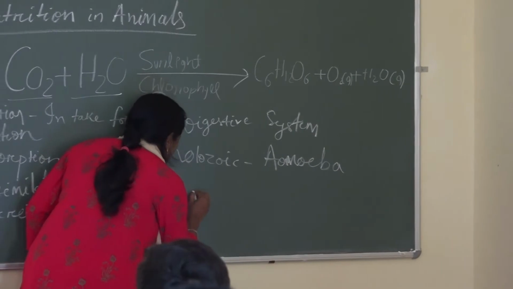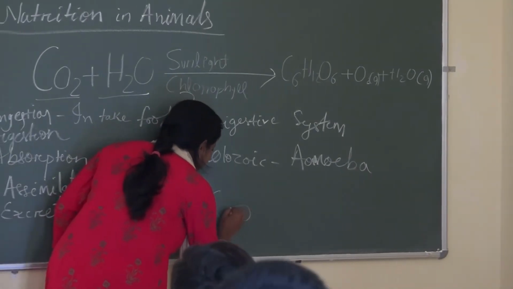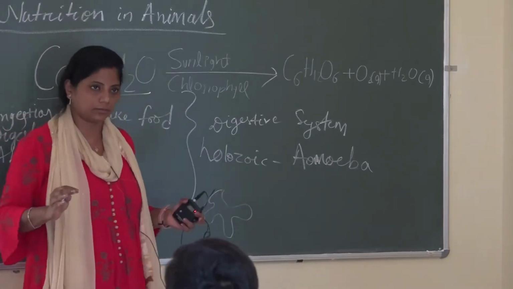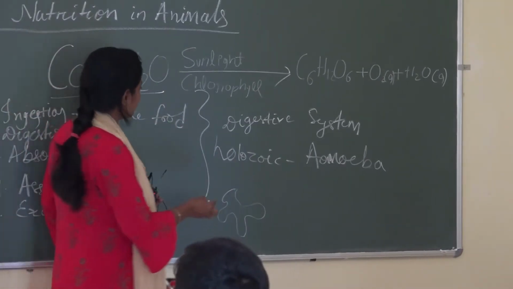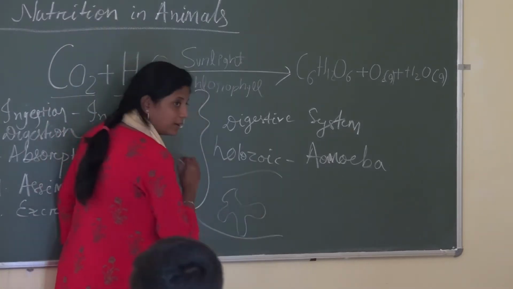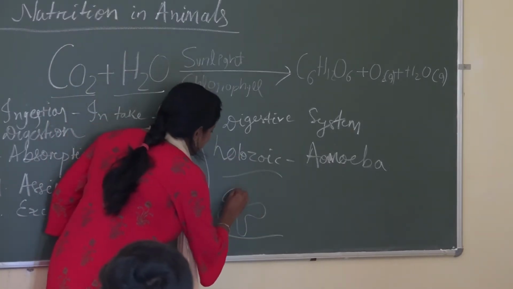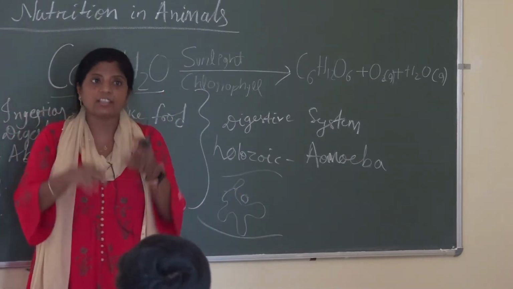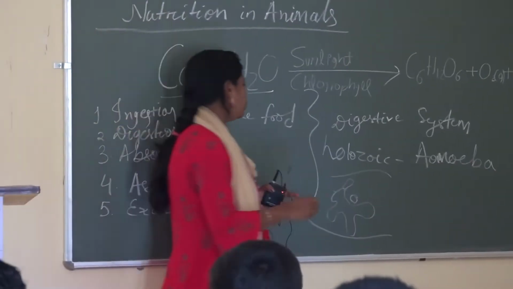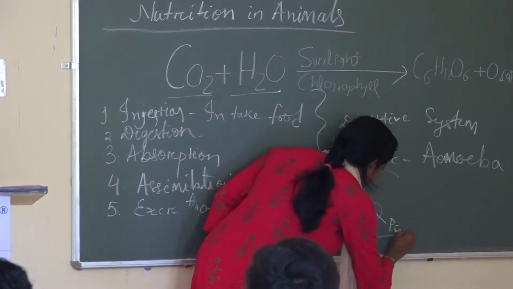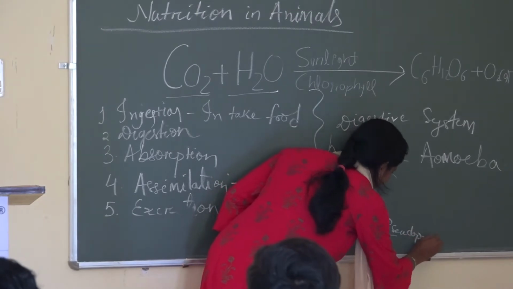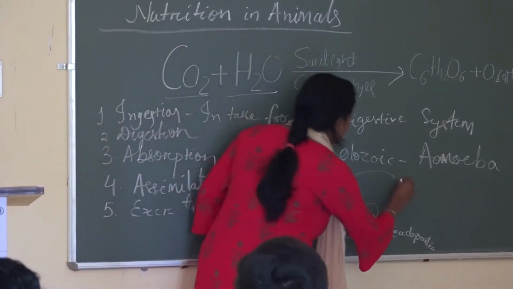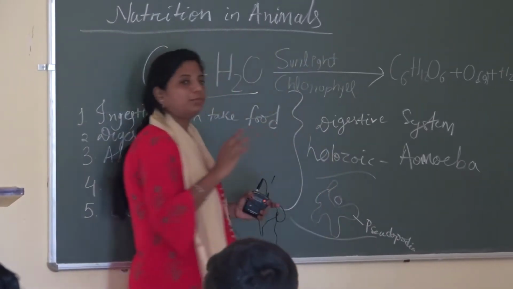So, as I told you, in this case the amoeba does not have any shape. Let it get a food material in water. So, when water passes near your amoeba, first it will project its pseudopodia, a finger-like projection developed to engulf the food. Okay. So, first they form a finger-like structure and they engulf the food.